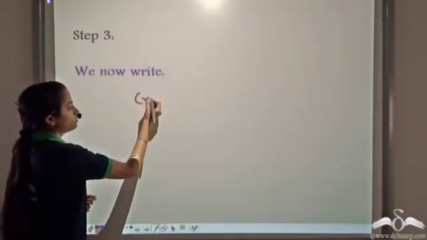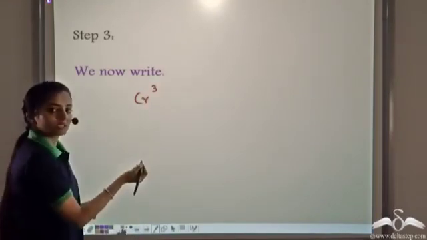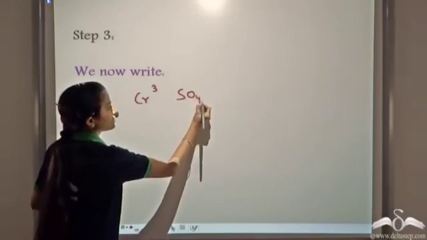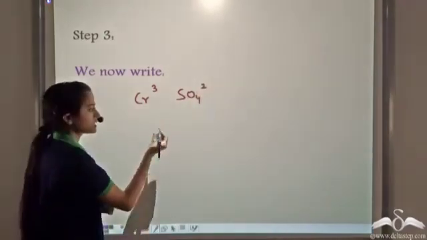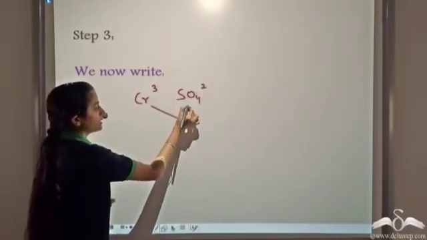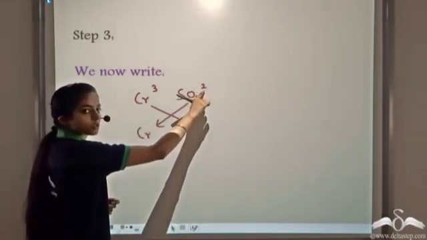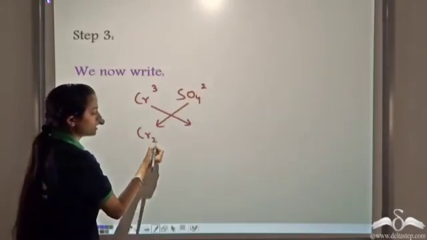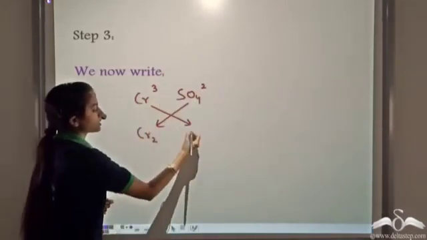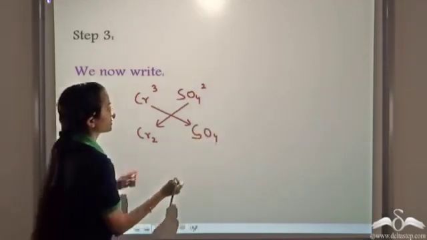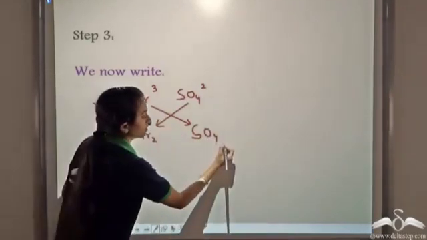So we write chromium, we ignore the positive and negative sign. So we write SO4. We ignore the positive and negative sign. Now we interchange. So the superscript over here becomes the subscript. The superscript over here becomes the subscript.